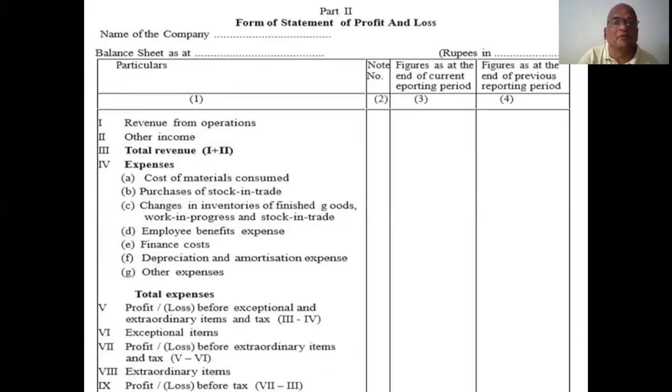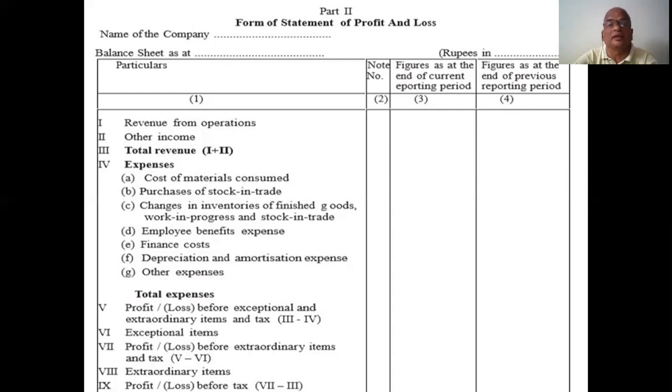Here also, revenue from operations is the first item. Here also you prepare the note first of all. That is rough work. You prepare rough work and then you put all these items in this note. Revenue from operations is nothing but all incomes received by the company in various ways. Operations is nothing but doing transactions in various manners. All such amounts must come under this heading.